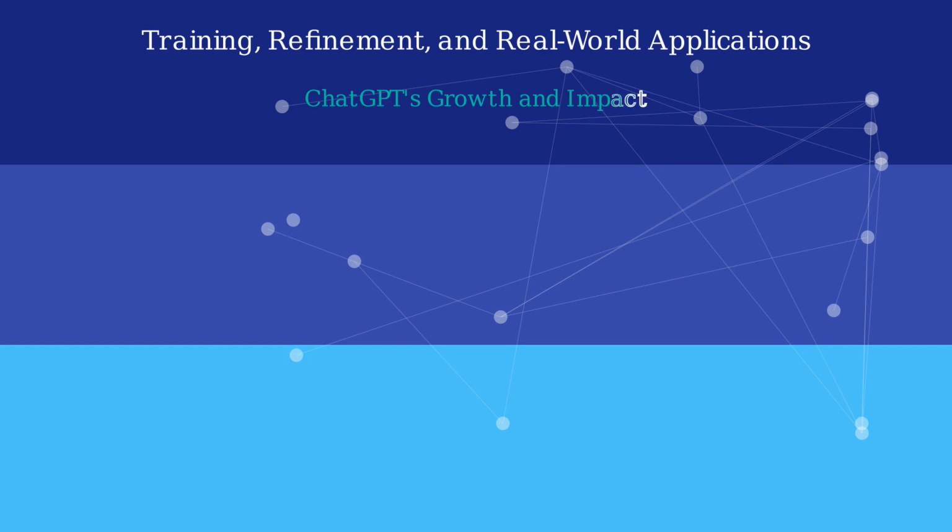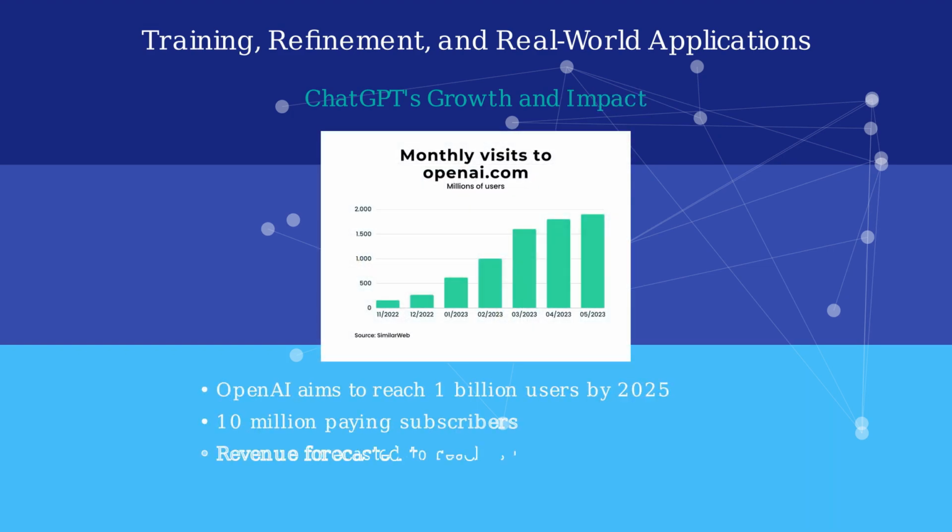ChatGPT's growth has been remarkable. OpenAI aims to reach 1 billion users by the end of 2025. With 10 million paying subscribers already, revenue is forecasted to reach $4 billion by year's end. Monthly visits continue to increase as the platform expands its capabilities.